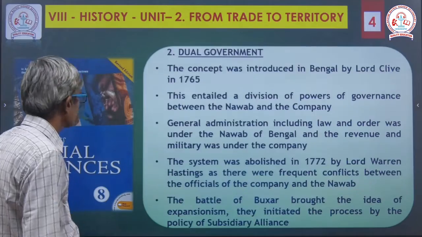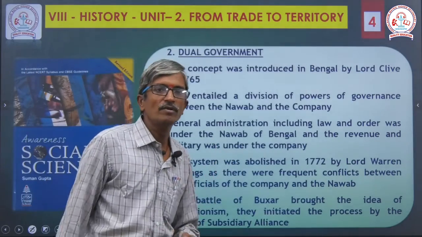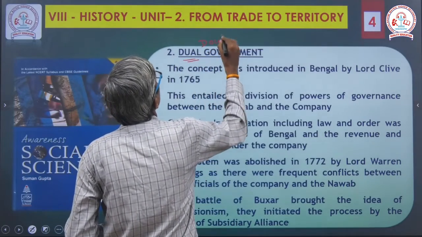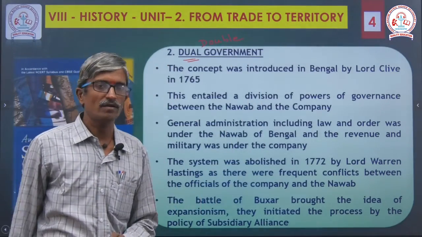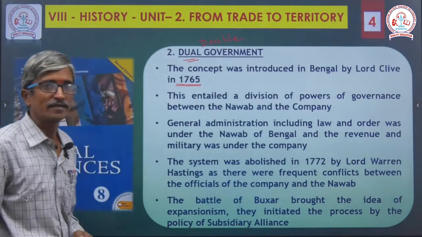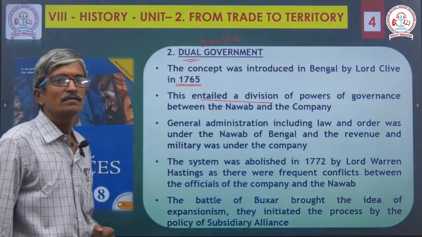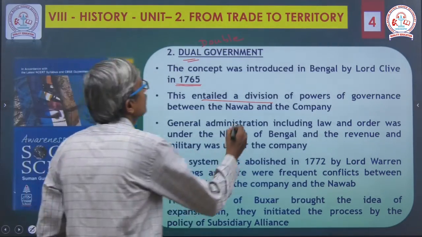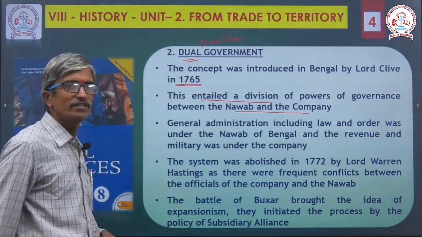Next, dual government. Dual government means double. The concept was introduced in Bengal by Lord Clive in the year 1765. It entailed a division of power of government between the Nawab and the company. It entailed a division, a separation.